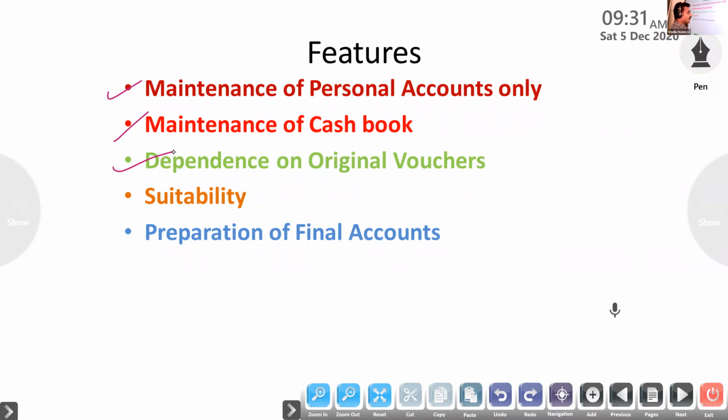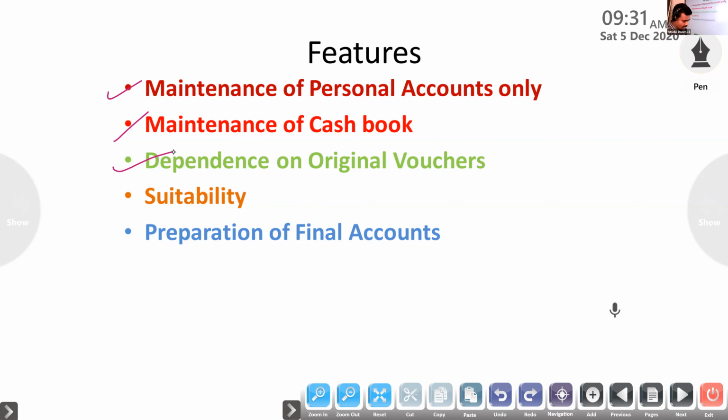Next, suppose sales also. Sales means how much invoice we gave to the customer, the total invoice. On that basis only we will record the total amount of sales at the end of the period, on the basis of original vouchers.